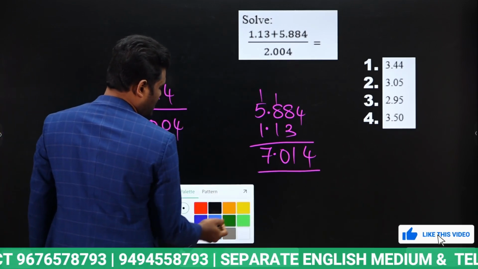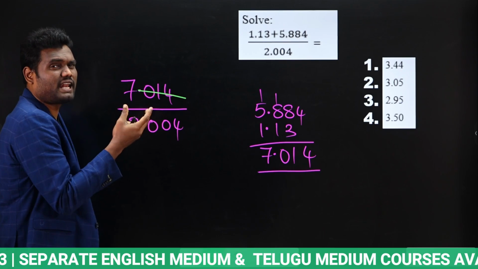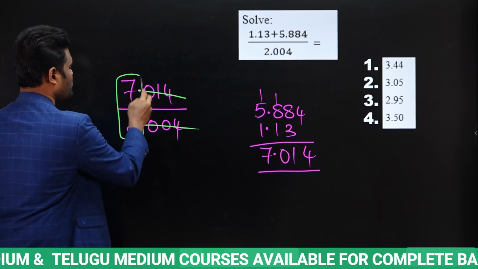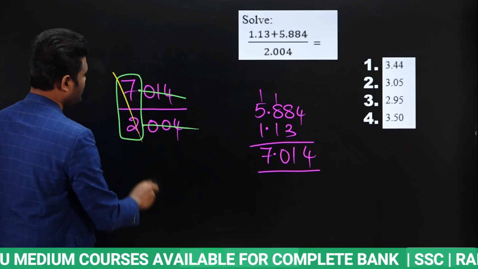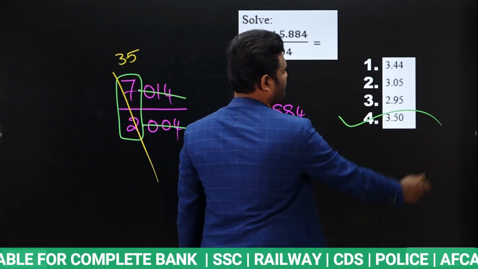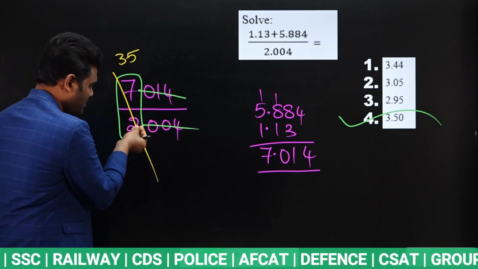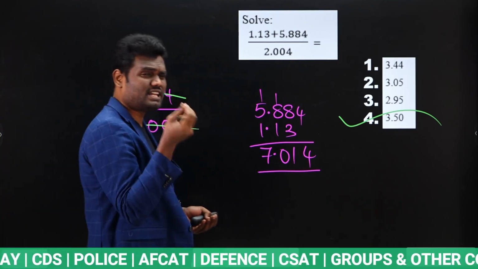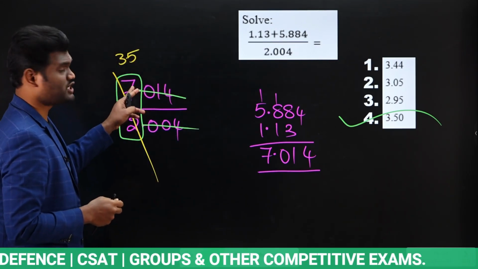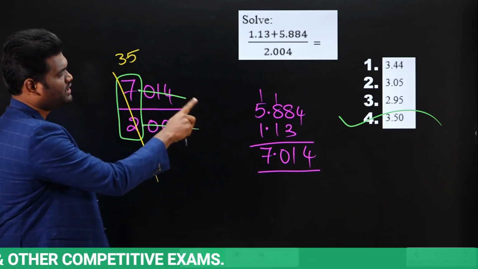2.004. Now if you observe here, don't try to make calculation complicated. After decimal point you have 3 digits, so it's like negligible value. So simply concentrate on this one, 7 by 2. So 7 by 2 means simply you can say this is 3.5. Yes or no? So answer for this question you can say 3.50. Okay. Simply if you want you can directly calculate it, but here if you observe 2.004, which is like negligible. As it is like negligible, you can directly take it as 2. It is 0.014, even it is negligible. So directly you can take it as 7 by 2, which is nothing but 3.50.